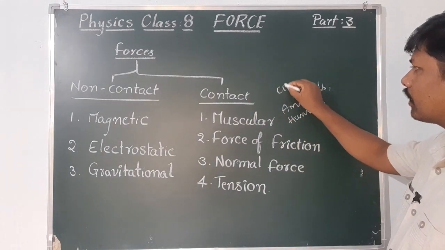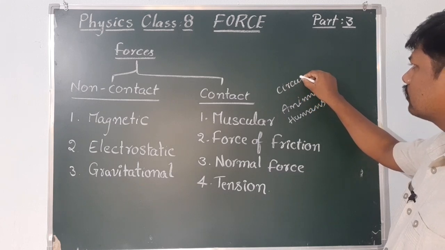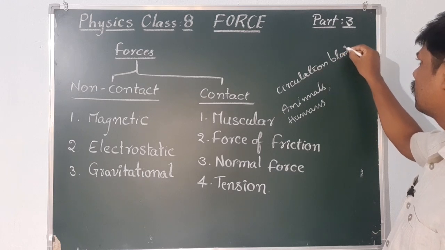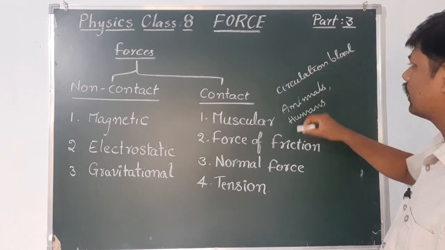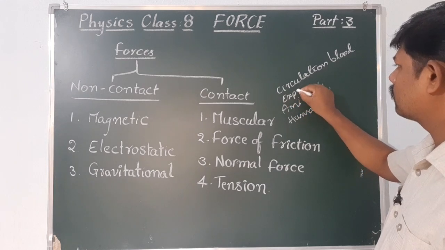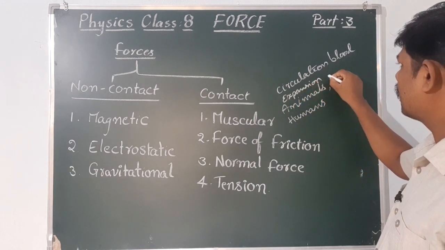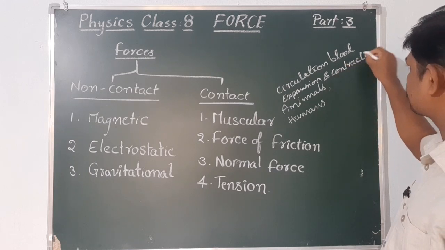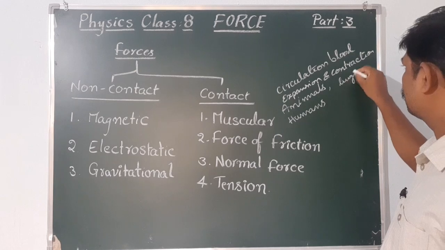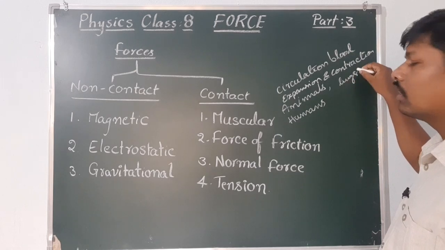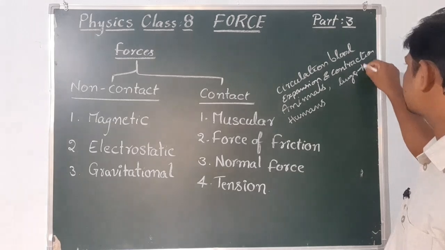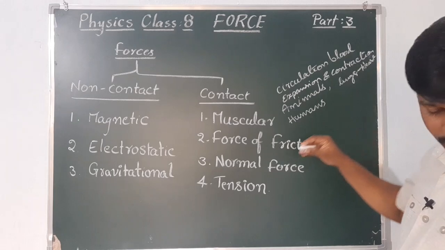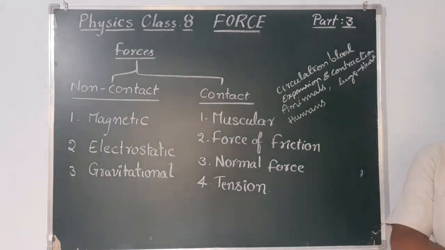What is the circulation of blood? Okay, circulation of blood and expansion and contraction of lungs. So lungs during the breathing, and heartbeat also. During the heartbeat, this expansion and contraction will take place.